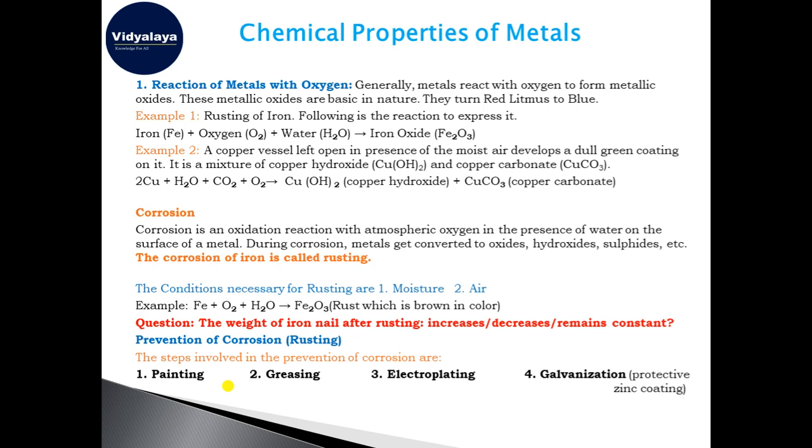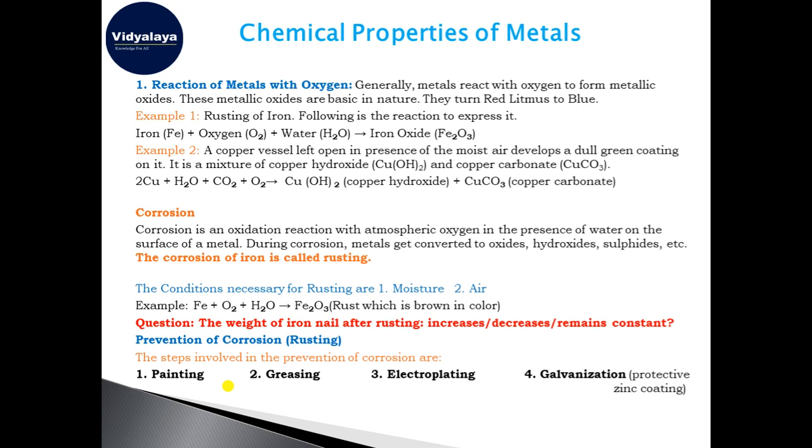Corrosion means getting corroded, getting oxidized, and it is the wear and tear of the surface of the metal, getting weathered. Corrosion is an oxidation reaction with atmospheric oxygen in the presence of water on the surface of the metal. During corrosion, metal gets converted into oxides, hydroxides, sulfides, etc. The corrosion of iron is called rusting.